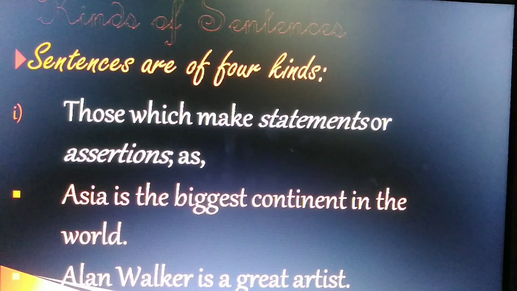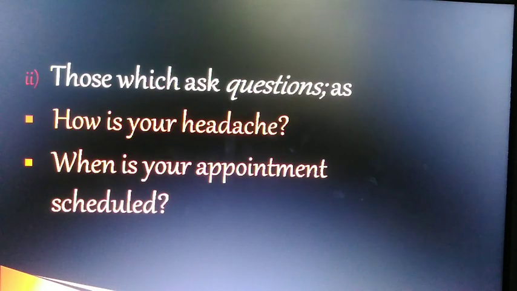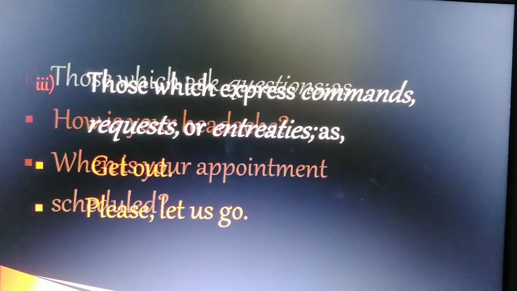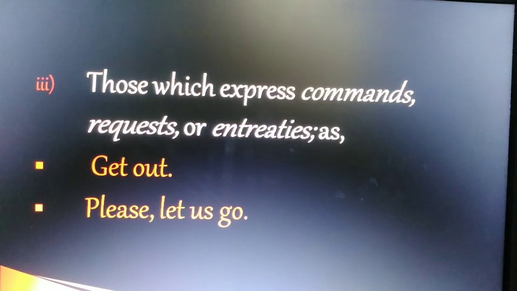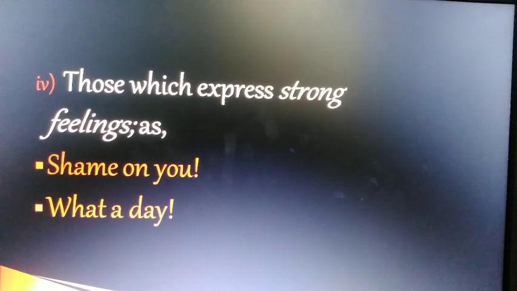Second, kinds of sentences: sentences which make statements or assertions; second, sentences which ask questions; third, sentences which are used to express commands, requests, advice, suggestion, threatening, warning, etc., and these begin with a finite verb and the subject is hidden; next, those sentences which express strong feelings or emotions.